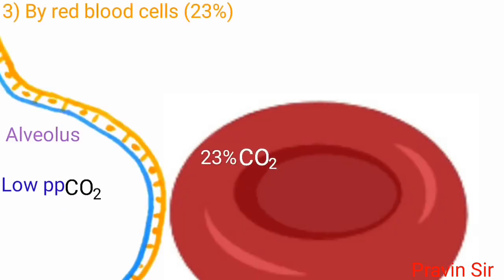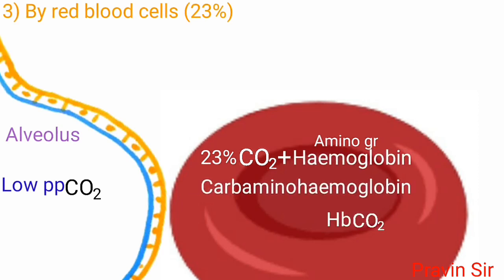23% of carbon dioxide binds with an amino group of the hemoglobin to form carbaminohemoglobin. In the alveoli, due to low partial pressure of carbon dioxide, it decomposes to release the carbon dioxide.